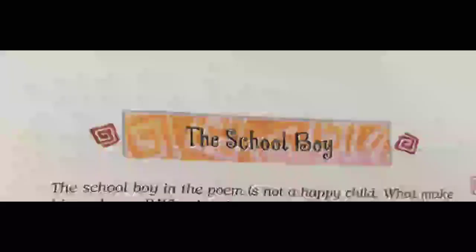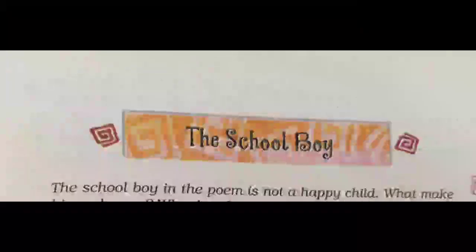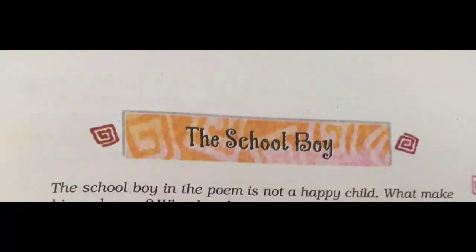In the last stanza of this poem, the poet calls upon the parents to make them understand that the buds will not bloom into flowers if they are nipped in the early stage of development.